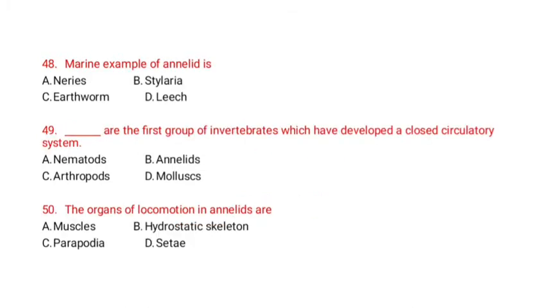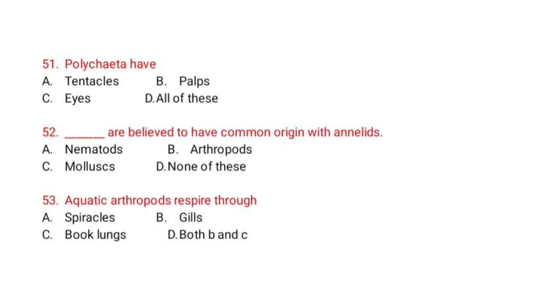Marine example of annelid is Nereis, Stylaria, earthworm, leech. Option A is correct. Dash are the first group of invertebrates which have developed a closed circulatory system. Nematode, annelid, arthropod, molluscan. Annelids is correct option. The organs of locomotion in annelids are muscles, hydrostatic skeleton, parapodia, seta. Seta are correct option. Polychaeta have tentacles, palps, eyes, all of these. Option D is correct, all of these.